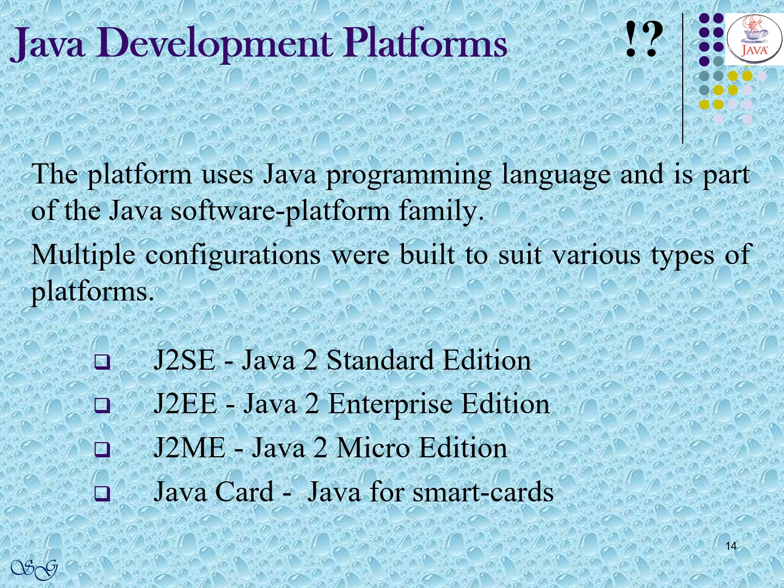Now let us learn about the available platforms that could be used to develop Java applications or programs. Four types of Java platforms are listed here. That is J2SE, Java 2 Standard Edition, J2EE, Java 2 Enterprise Edition, J2ME, Java 2 Micro Edition, and Java Card, Java for Smart Cards.